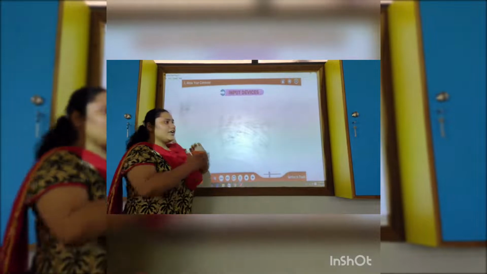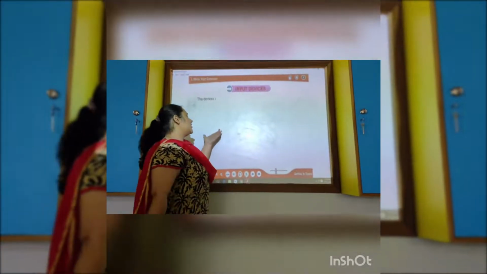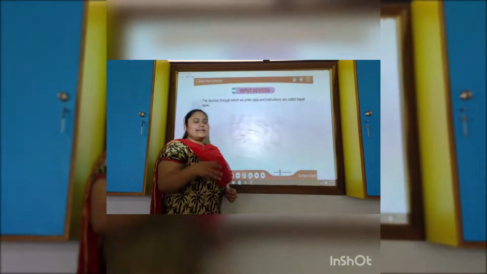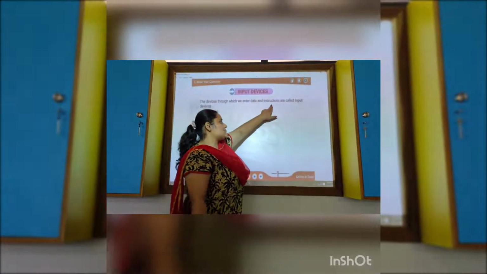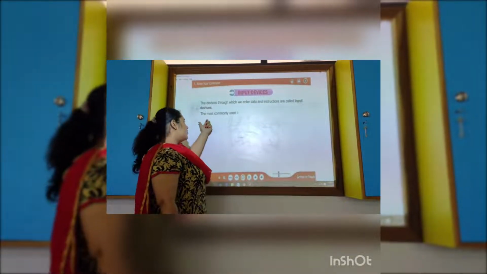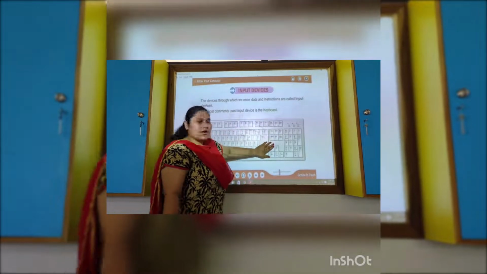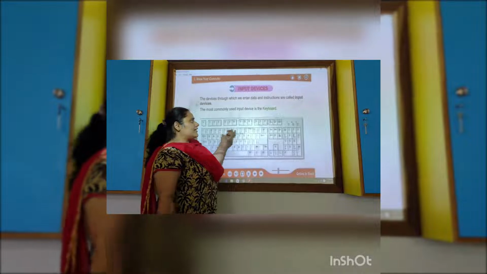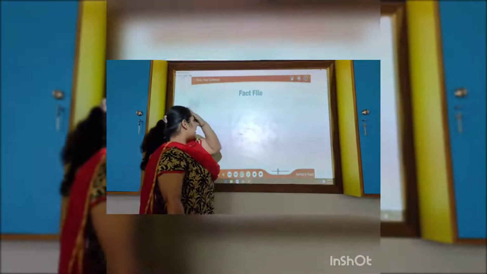So now we'll talk about input devices. Okay, now look over here. What are the input devices by which we put data and instructions inside? The devices through which we enter data and instructions are called input devices. The most commonly used input device is the keyboard. Through typing on the keyboard, we input data into the computer. And what else do we have?